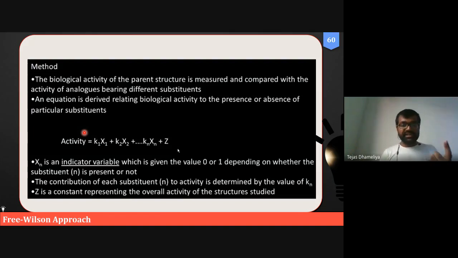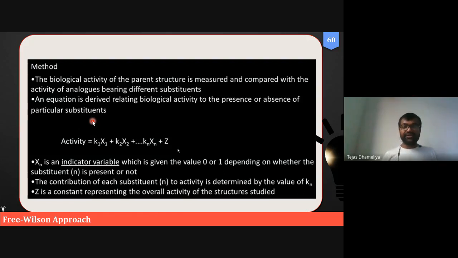So I should also consider whether he or she is loyal to his team. Are they loyal, or is he or she loyal to the country? So that I should also consider, right? So there can be many more parameters other than these three. This concept can be correlated with the Free-Wilson approach. Hansch and Fujita have only considered three parameters: hydrophobic, steric, and electronic. So these three parameters they have considered.